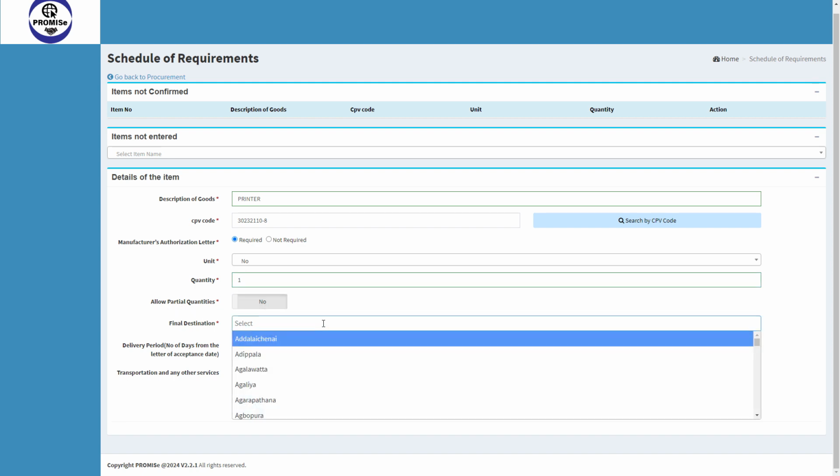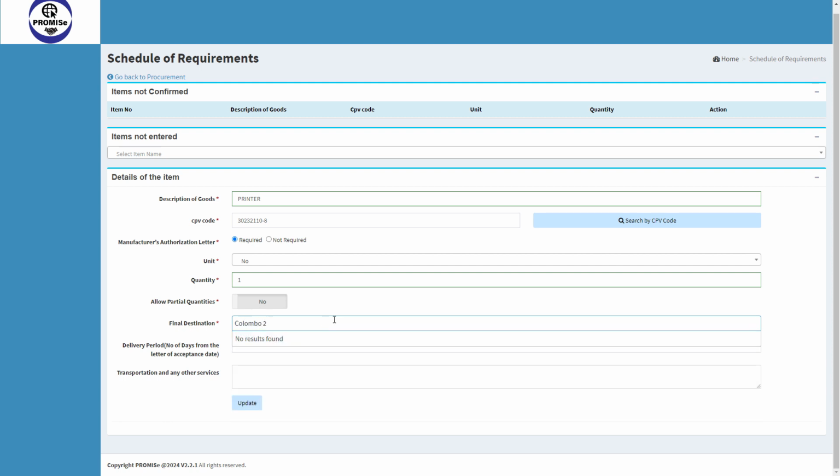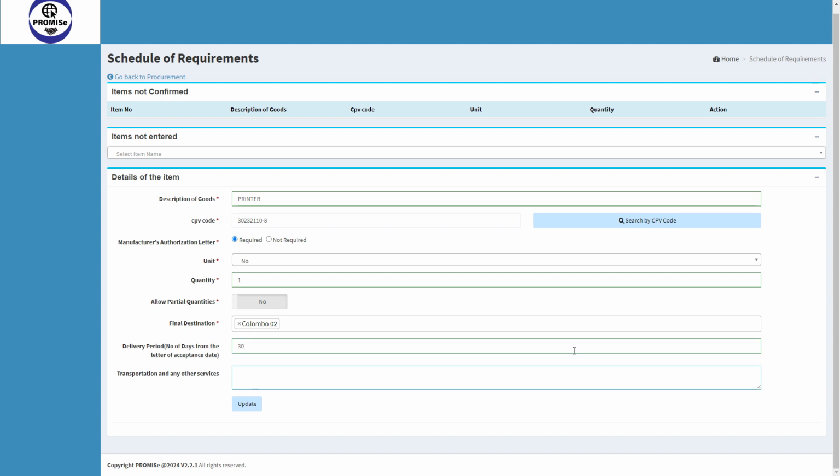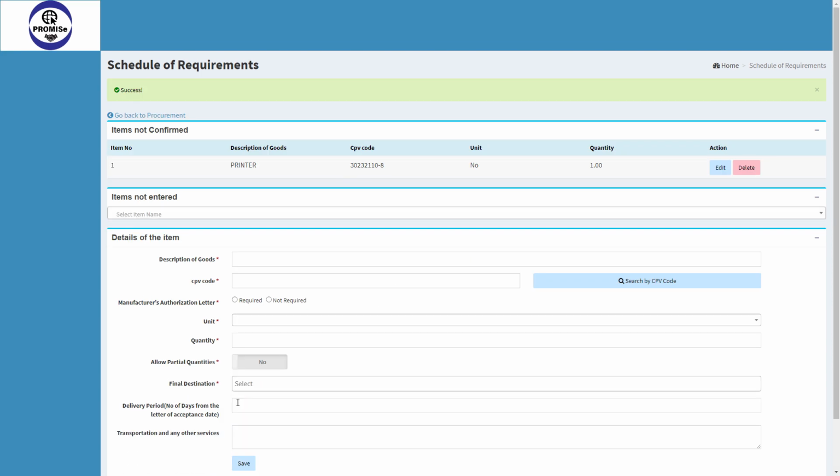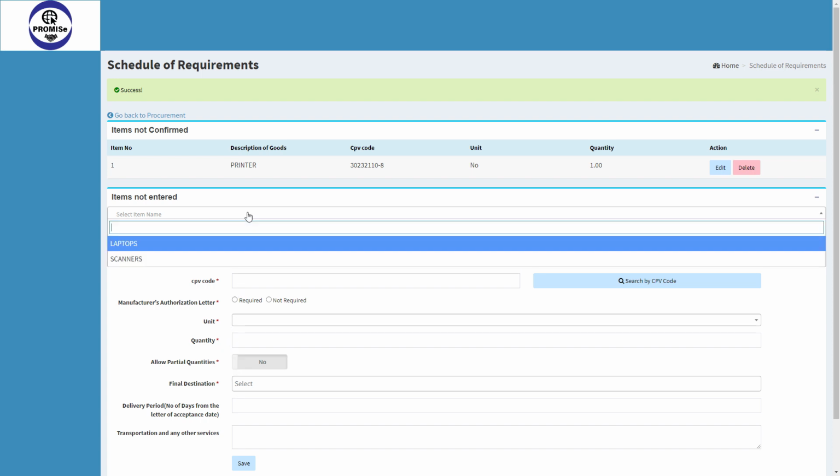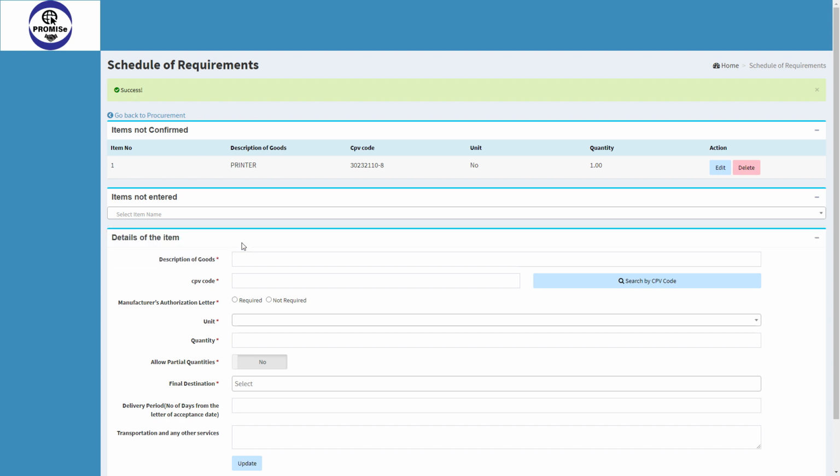The final destination, delivery period, and whether you want the transportation to be done by the supplier. Once you complete the details for the first item, click on the update button. Then you can select the next item from the items not entered section. I'm going to select the laptops, my second item.